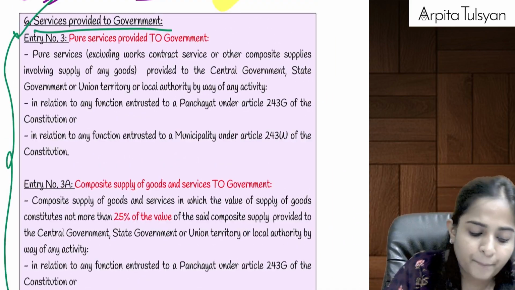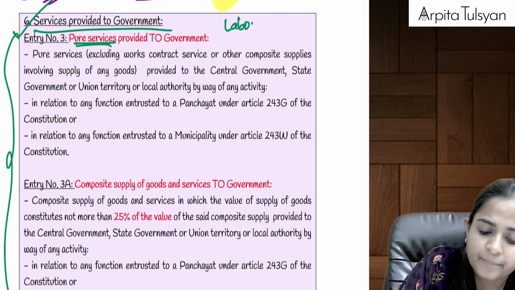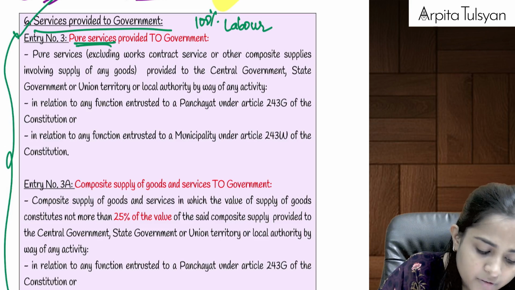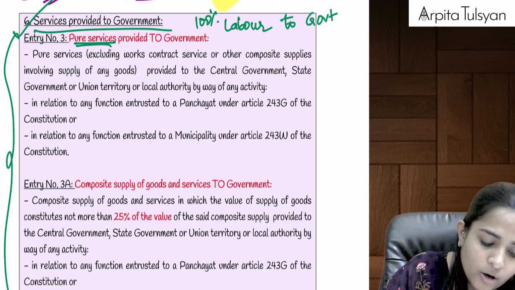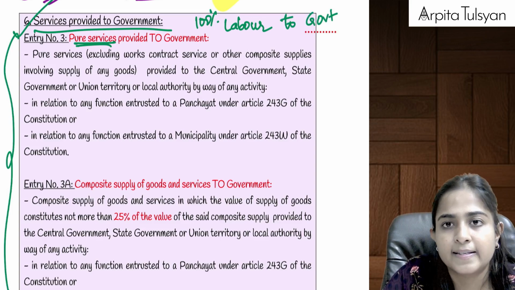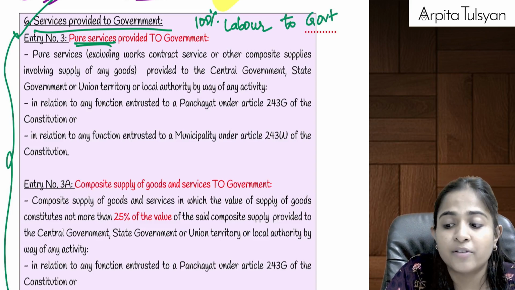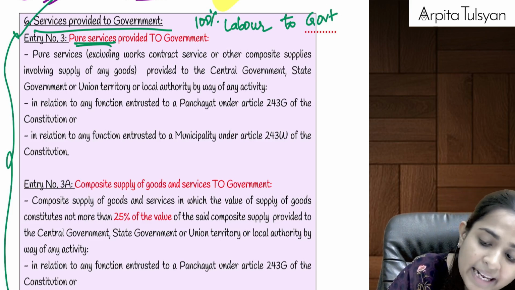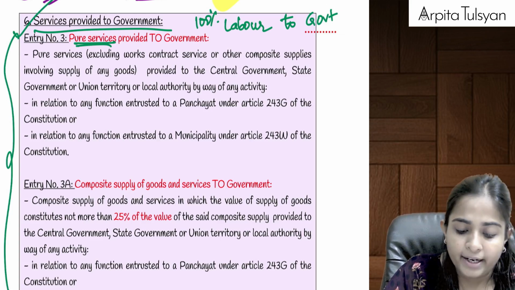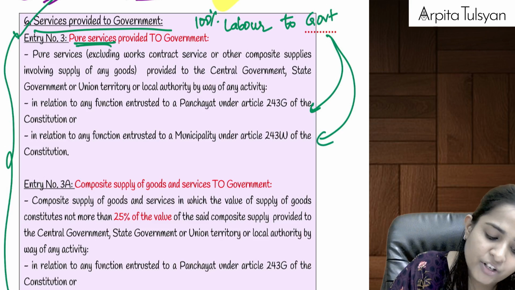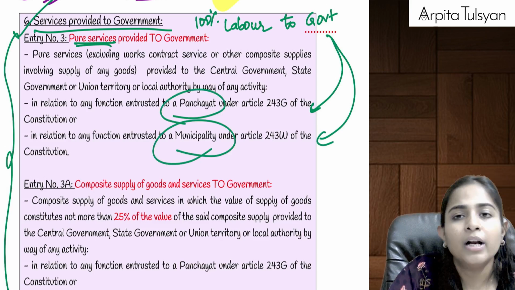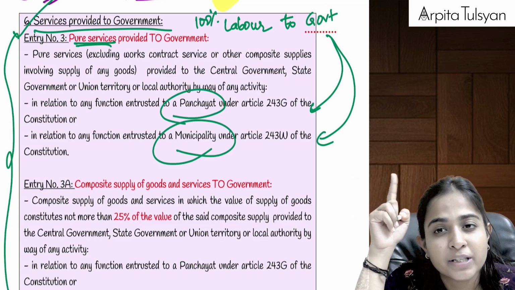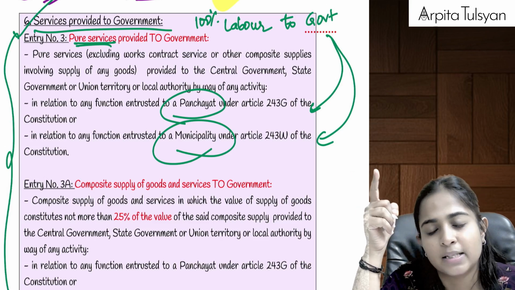Entry number 3 is pure services. Pure services is nothing but 100% labor services, means no goods are involved. Pure labor services provided to government. Okay, let's say we have provided some services. It is not a works contract service, because in works contract service goods are also involved. Government appointed us for doing some labor services on behalf of the government. For which services? For those services which were actually entrusted to panchayat or municipality. Remember, government was doing some work on behalf of panchayat and municipality, which was neither considered as supply of goods nor supply of services.